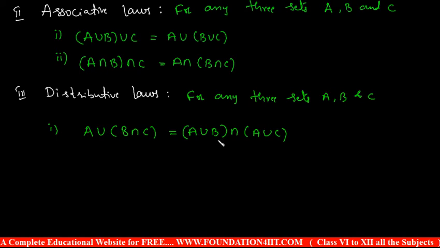Similarly, intersection is distributive over union also. That is, A intersection B union C is equal to A intersection B union A intersection C. These are the distributive laws. And one more, De Morgan's laws, let us see.